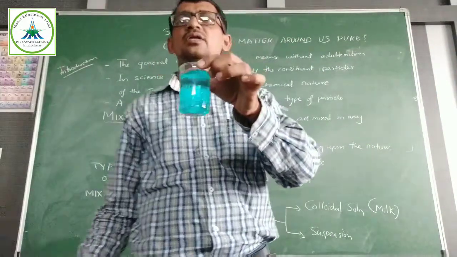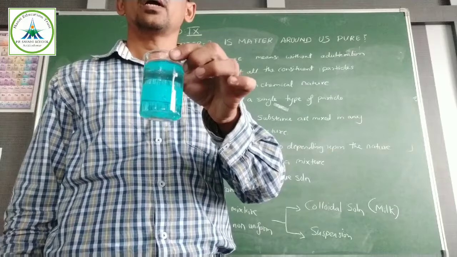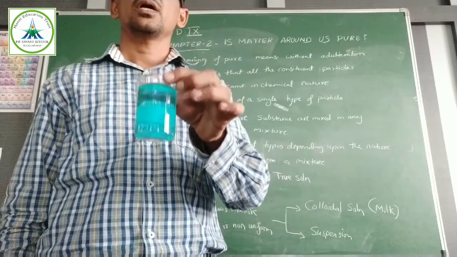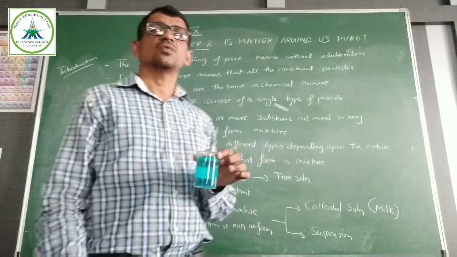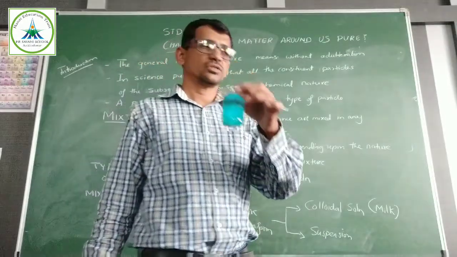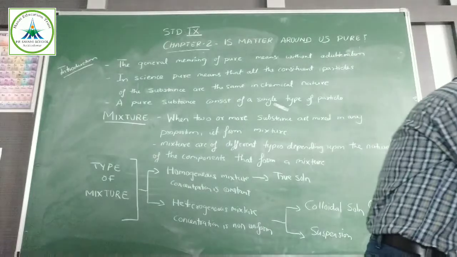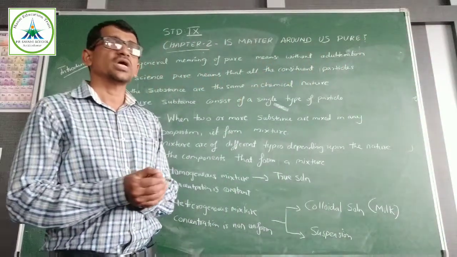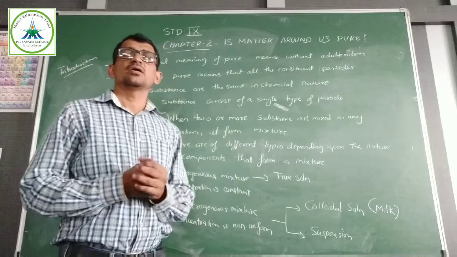Okay, it is converted into a true solution. First one was a heterogeneous mixture. Now when I add acid, it is converted into a true solution. Concentration is constant throughout. So mixtures are of 2 types, homogeneous mixture and heterogeneous mixture.